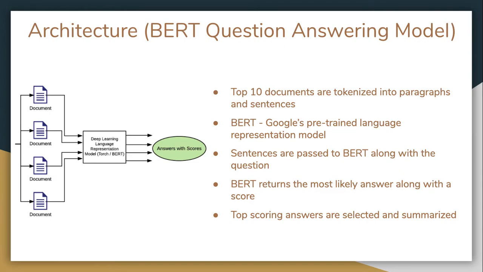The final section of our architecture uses a pre-trained deep learning language representation model created by Google called BERT. BERT is able to serve many purposes, but we are specifically using its question and answer functionality. Given a question and a sentence of context, BERT will return the most likely answer to the question within the context, along with a measure of confidence that it has found the right answer.